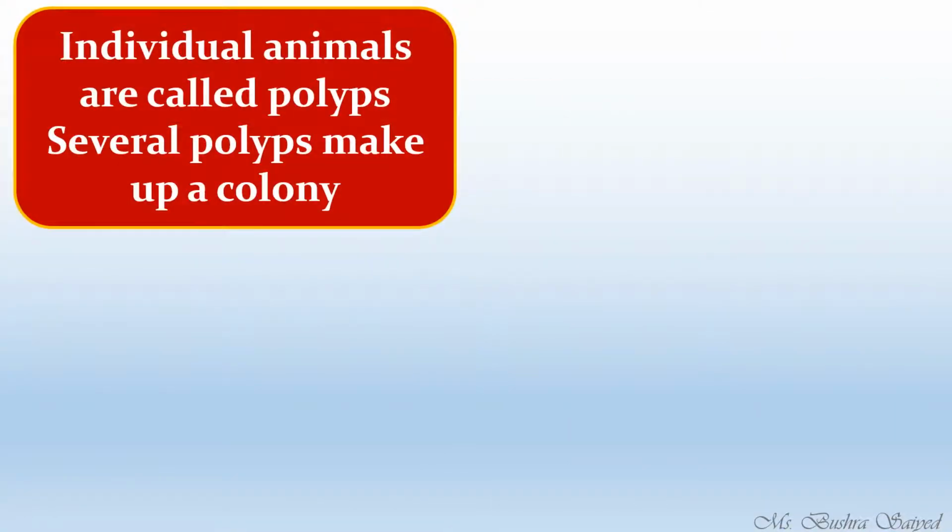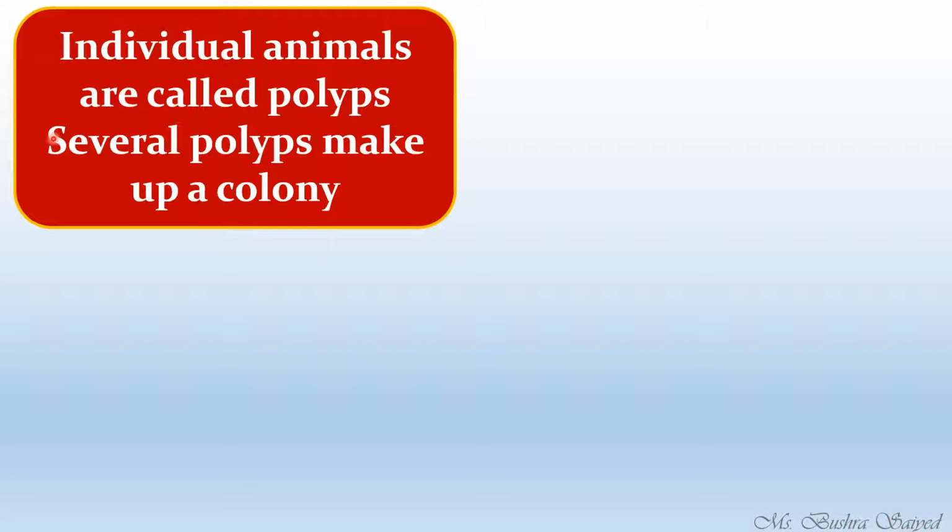Inside the hard exoskeleton lives the animal, and we call them polyps. Inside each cavity of the hard stone-like structure there lives an animal which secretes the hard exoskeleton, known as a polyp. These polyps form a colony.